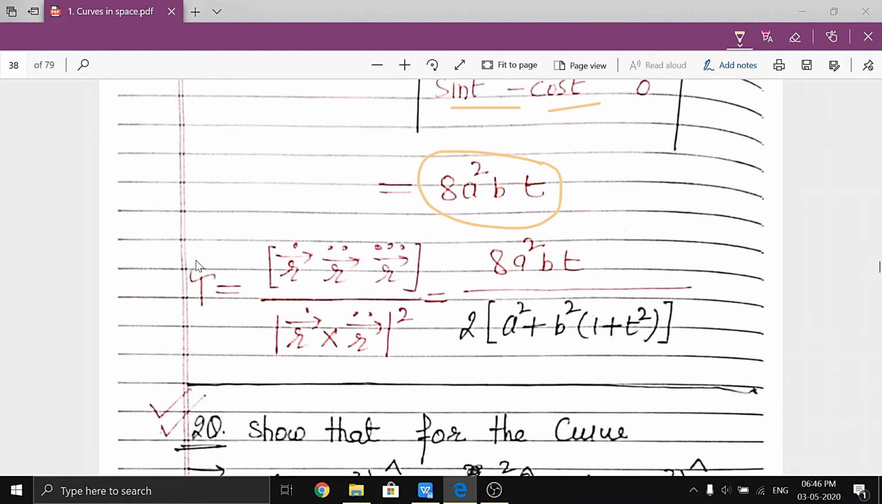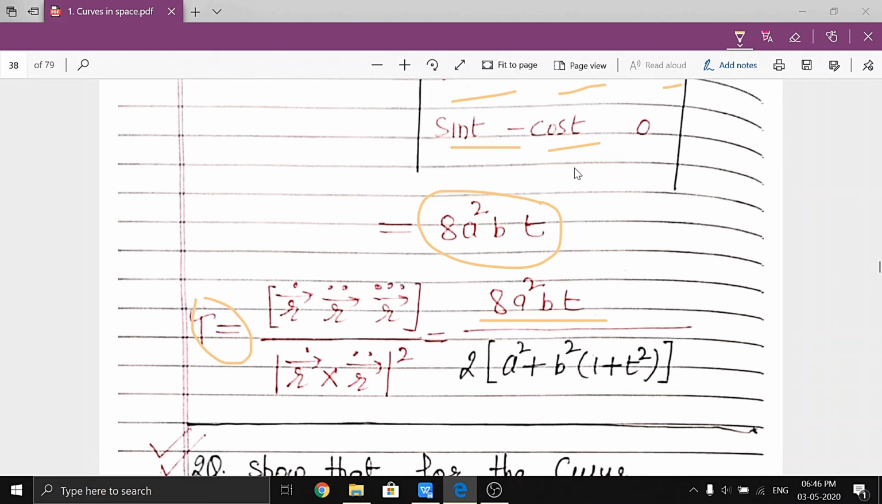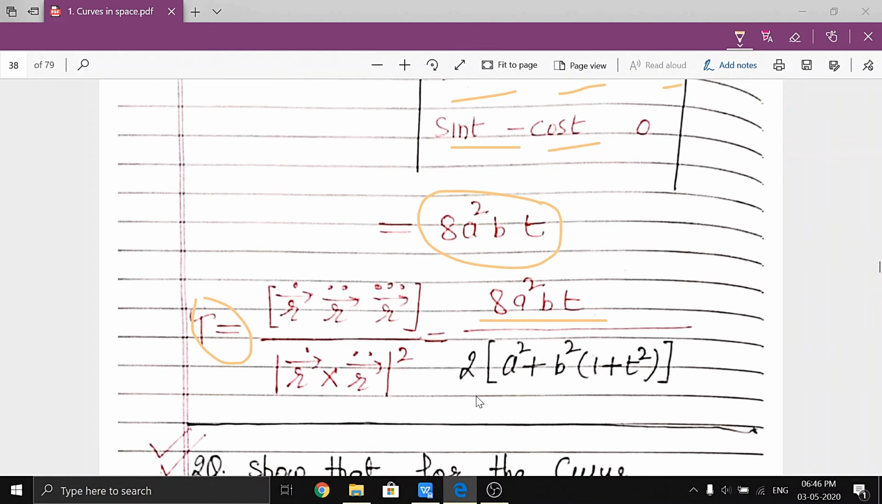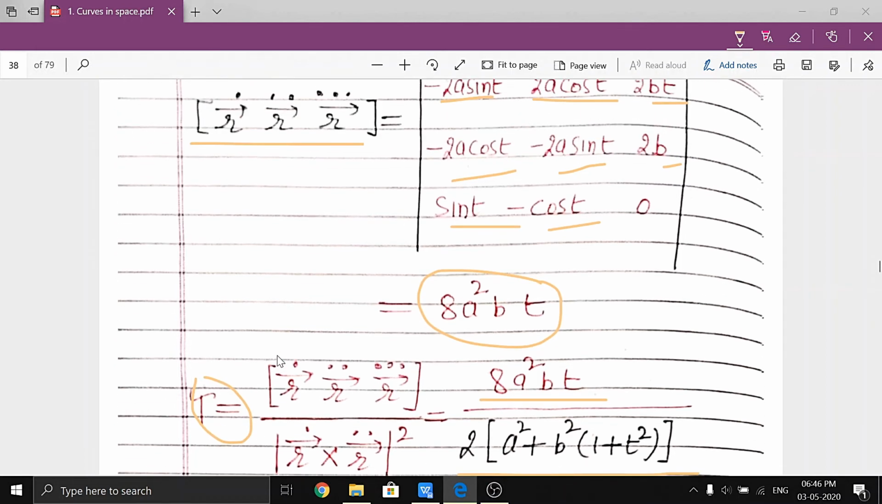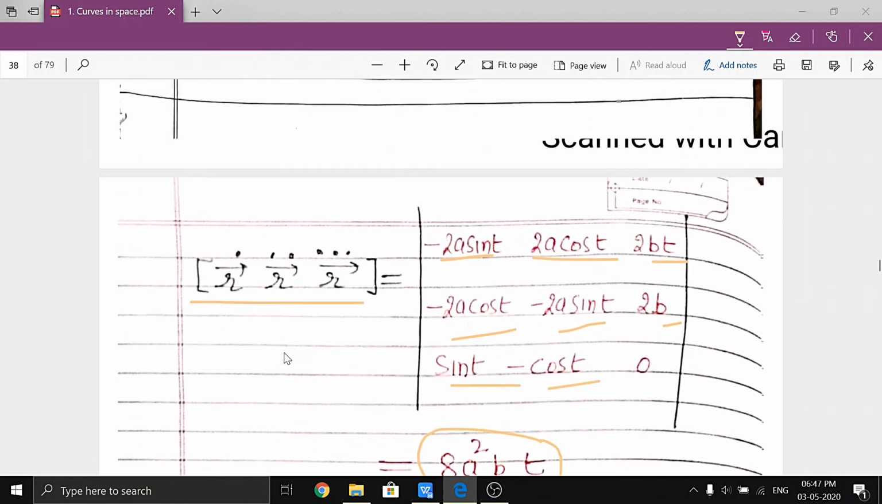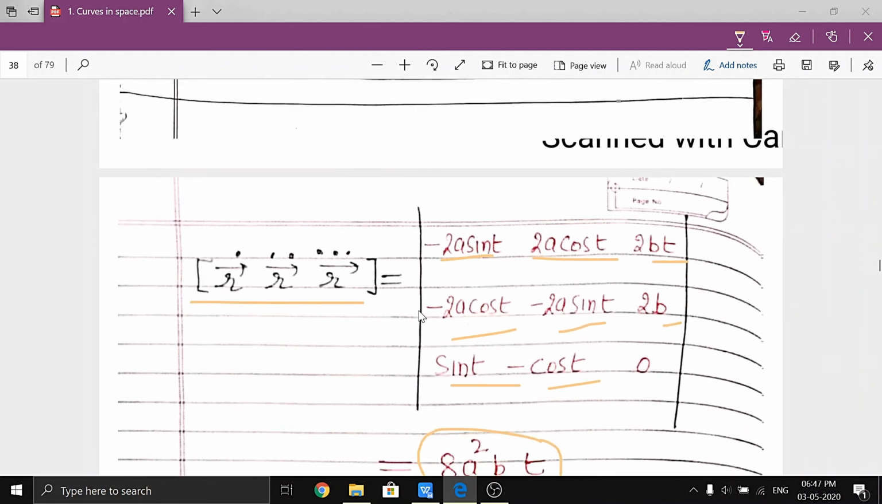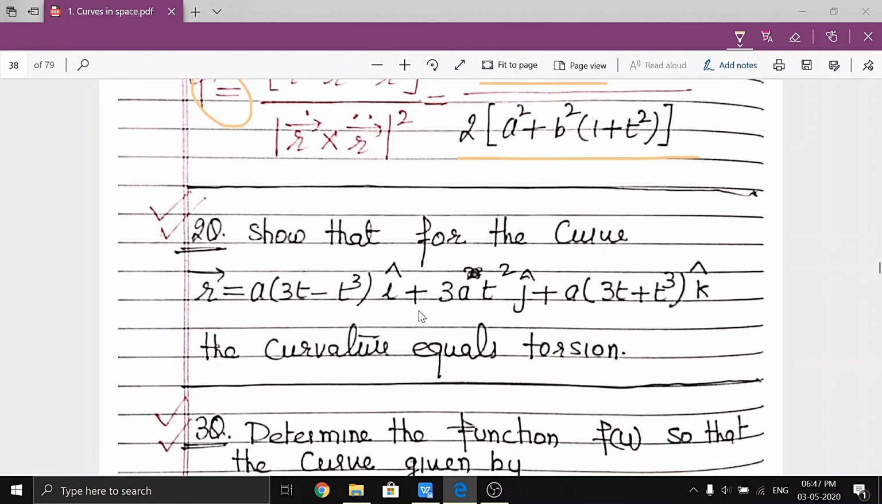Now what is torsion? So torsion is equal to this over this. Substitute its value, that is 8a square b into t, right? This is the t parameter, and this is the value of t, and similarly its magnitude. Clear? So that is equal to 2 times a square plus b square into 1 plus t square. So that is our torsion. So that is our result. So in this way, for any question, we can use these formulas to find the curvature and torsion.